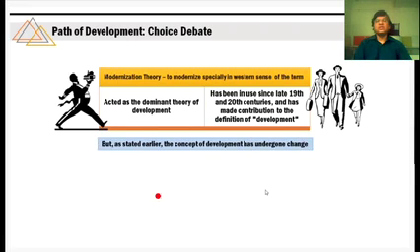But as stated earlier, the concept of development has undergone a significant change. So what is this modernization theory? Modernization theory is a Western model of development, which is now being applied everywhere.